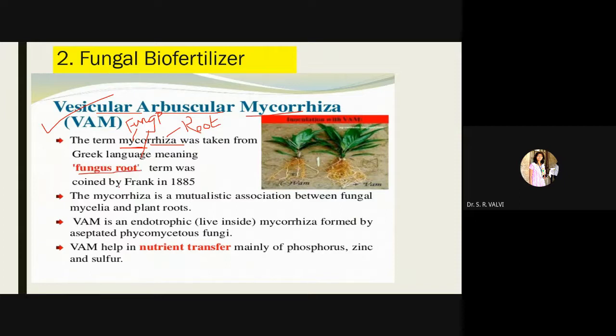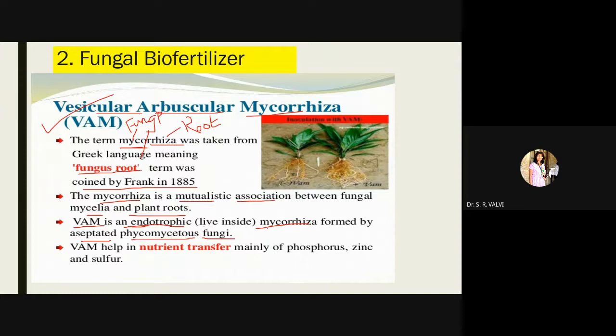So this term mycorrhiza was coined by whom? Frank, a scientist, in 1885. Mycorrhiza is a mutualistic association between fungal mycelia and plant roots. VAM, that is vesicular arbuscular mycorrhiza, is endotrophic, which lives inside. Endo means inside. These mycorrhiza are formed by the aseptate Phycomycetes fungi, right?